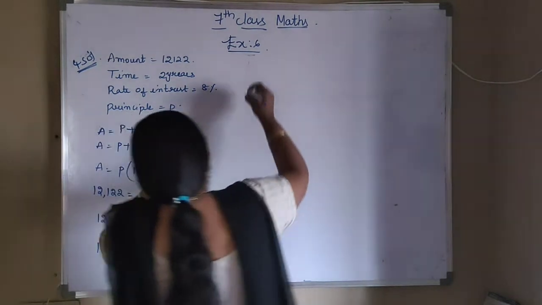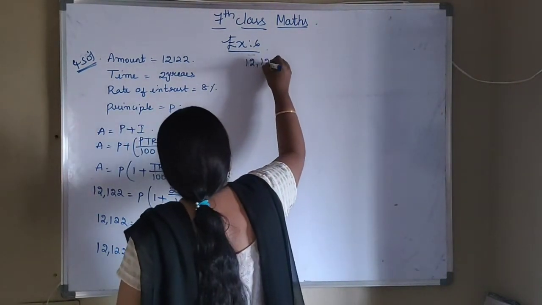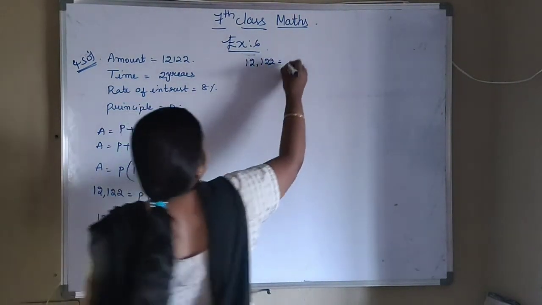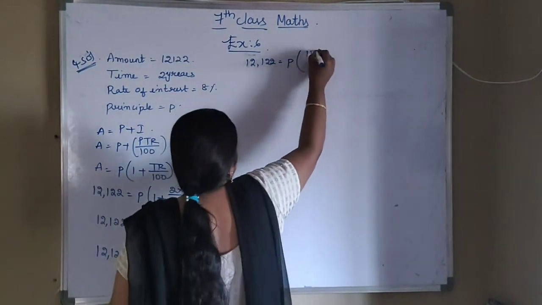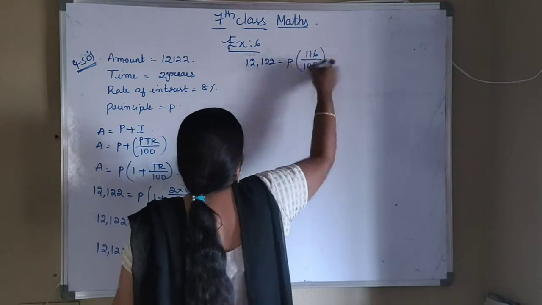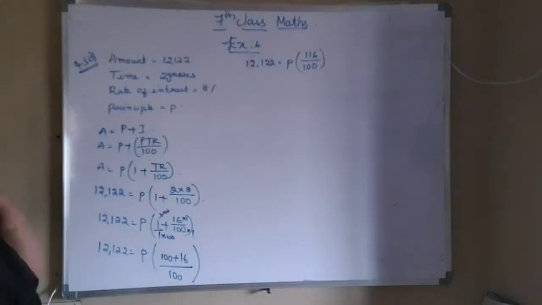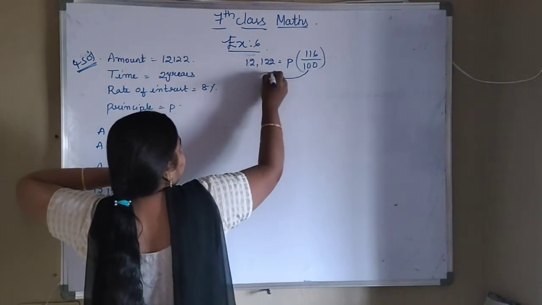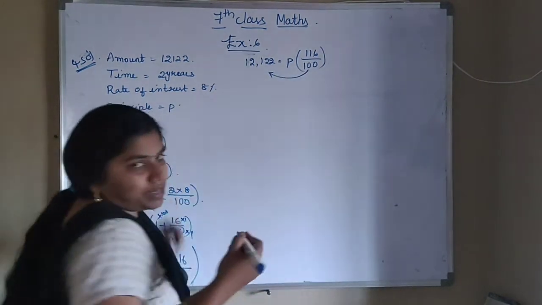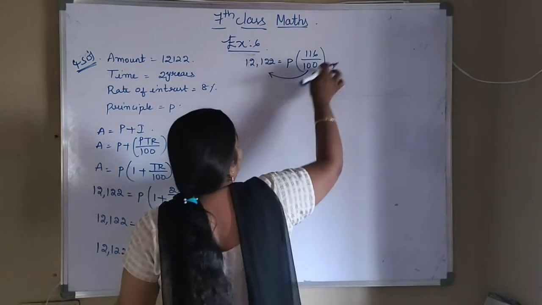Now 12,122 is equal to P into 100 plus 16, which is 116 by 100. Okay, now we transpose this 100 to the other side. If you transpose this 100 to the other side, it will be converted into multiplication because it is in the form of division.